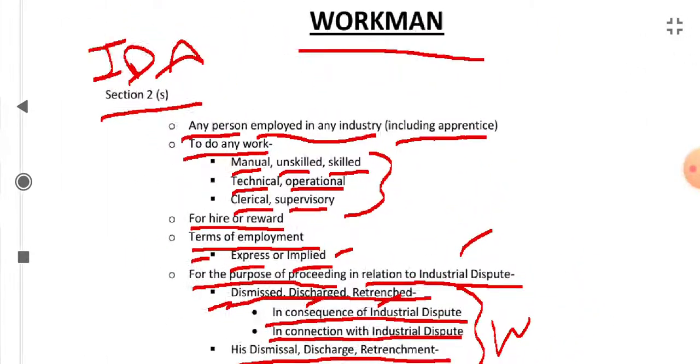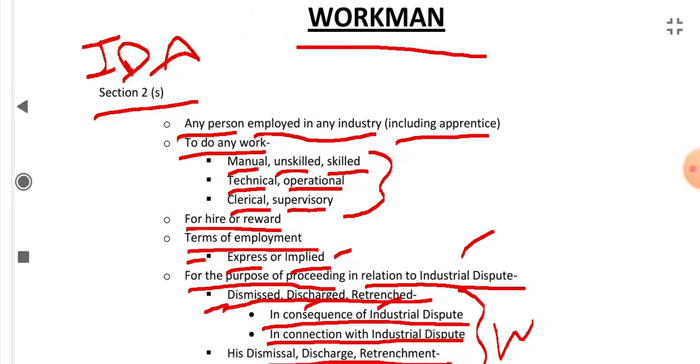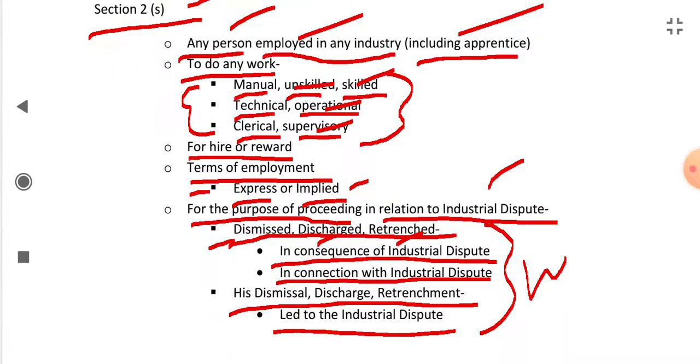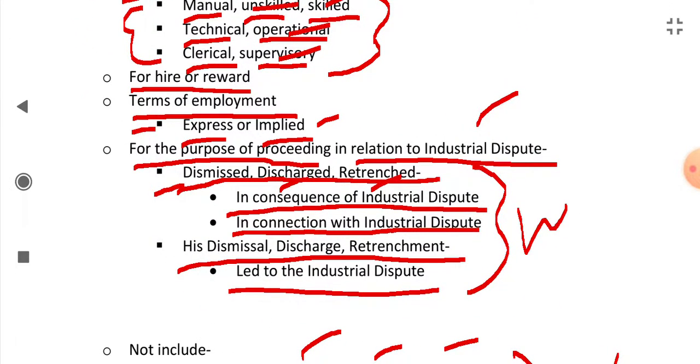So let's have a quick summary. Section 2S gives the definition of workman: any person employed in any industry, including the apprentice, to do any work like manual, skilled, technical, operational, clerical, supervisory. He is doing it for hire or for reward. The terms of his employment are either express or implied.